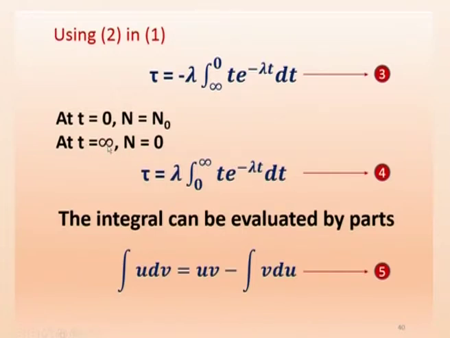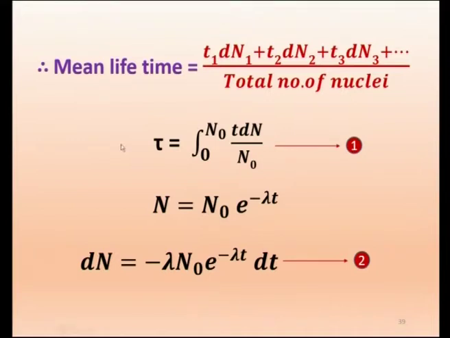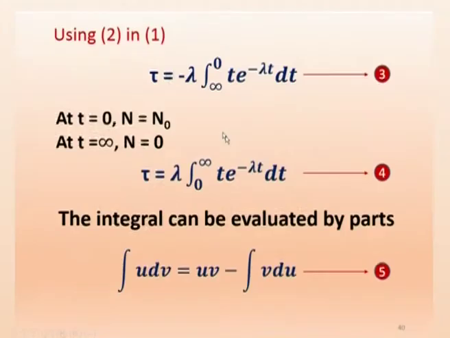We will go back to that equation 1. Here it is 0 to n0. Now, when you go to this one, in place of 0 it is infinity, and in place of n0 it is t equal to 0. So, we have the variable, instead of n we have taken the variable dt.